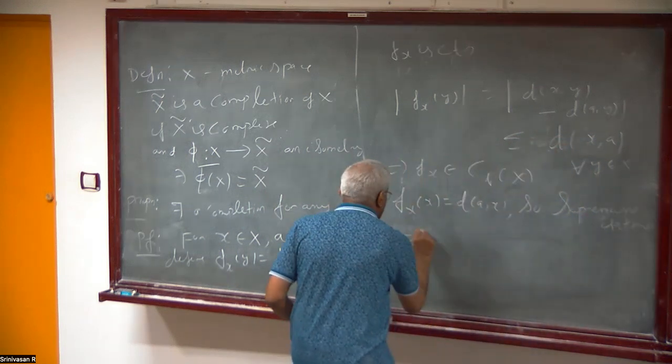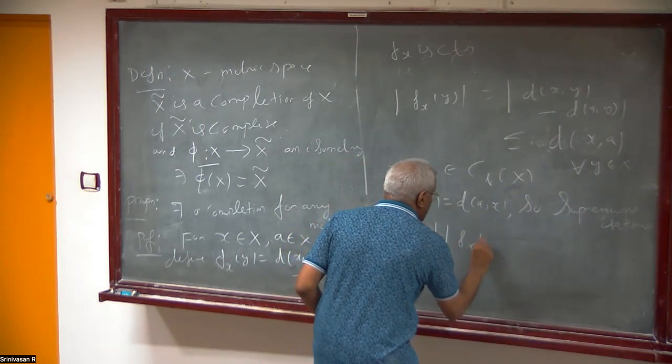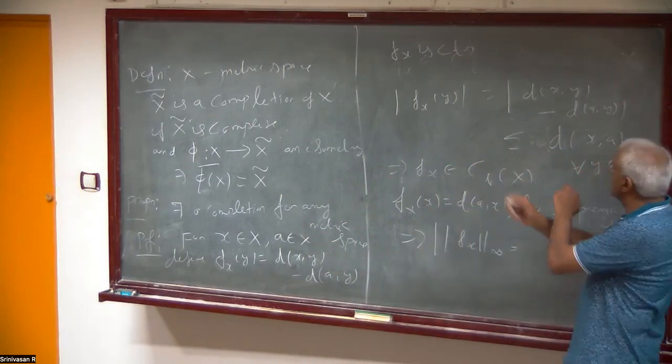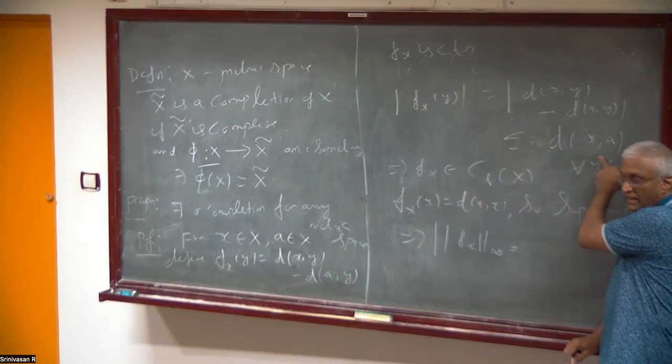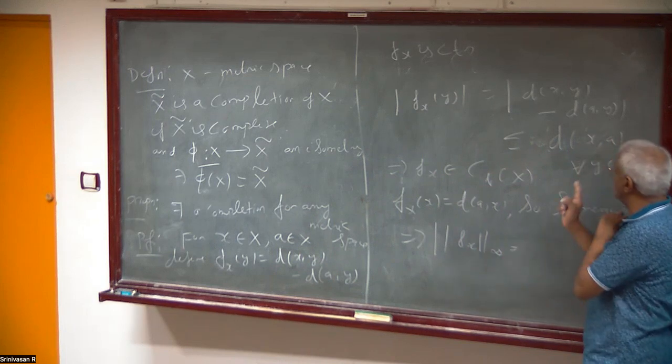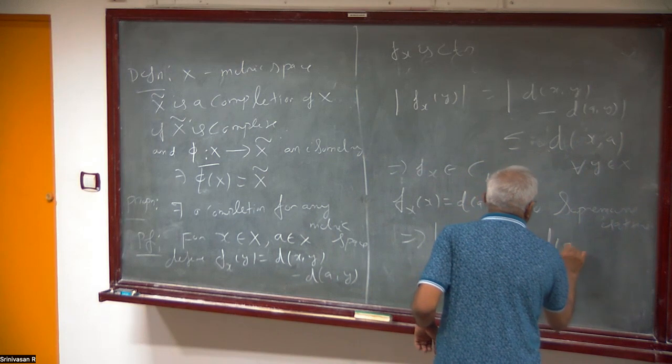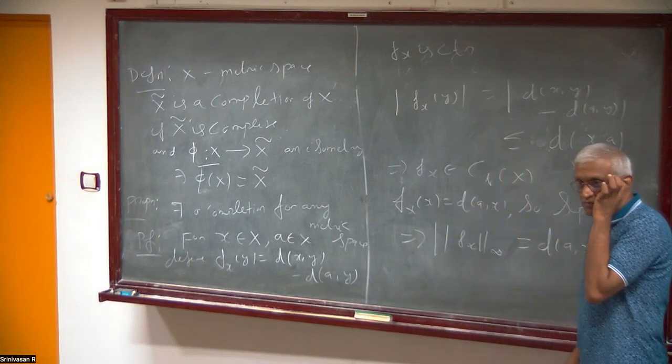So this implies the norm of f_x infinity, which is just the supremum of f_x(y). We have proved f_x(y) is less than or equal to d(x,a), and f_x at x is d(a,x). So this should be equal to d(a,x), for all x.